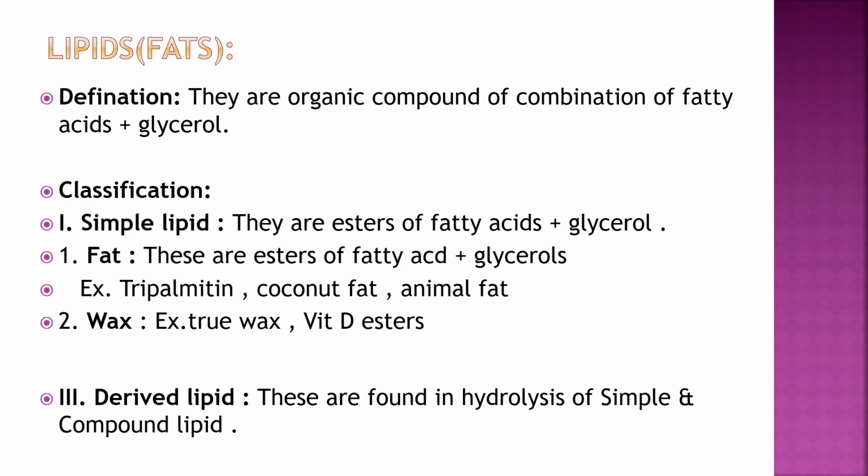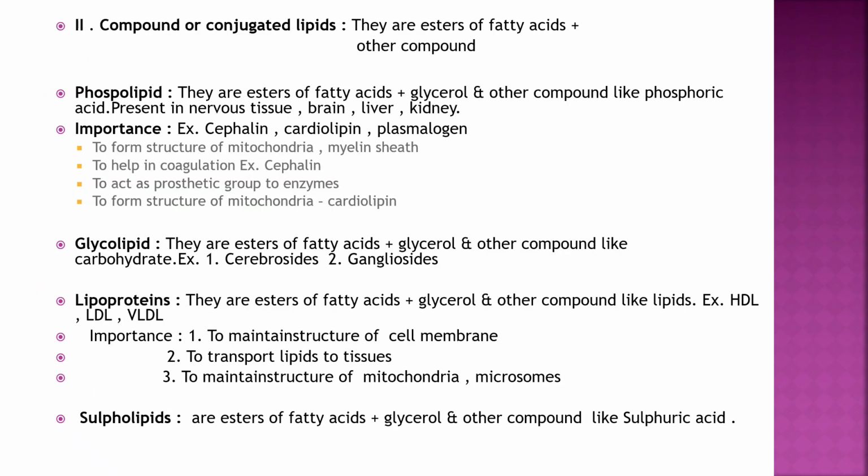Examples are fats, such as tripalmitin, coconut fat, animal fat, or wax, which is vitamin D esters or true wax. Derived lipids are found in the breakdown of the simple or compound lipids. The second type is compound or conjugated lipids. They are esters of fatty acid plus glycerol plus another compound.